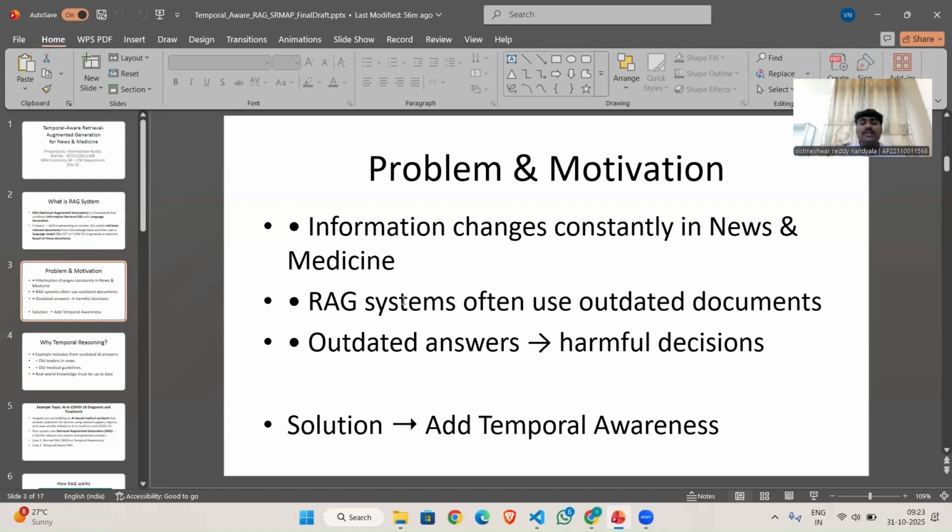For example, outdated medical guidelines or old government policies. So the main motivation behind this project was to make RAG systems time aware, ensuring that the answers are based on recent and reliable information. Hence, the solution is to add a temporal awareness component.